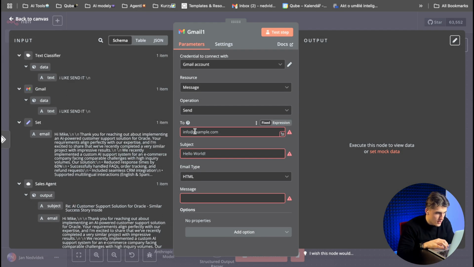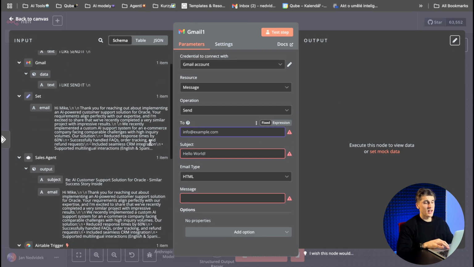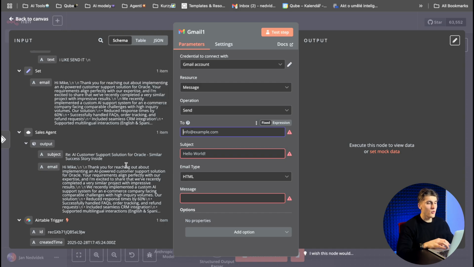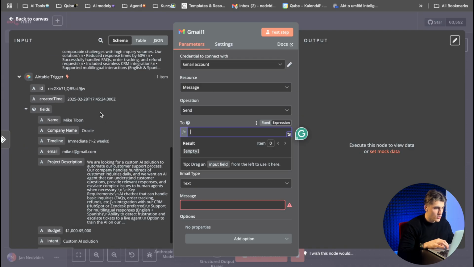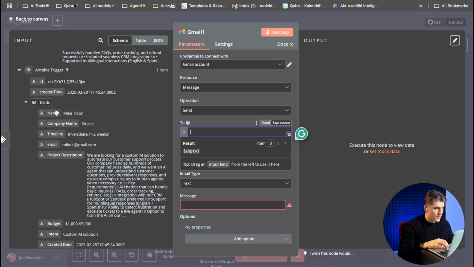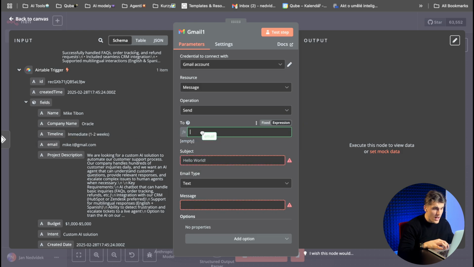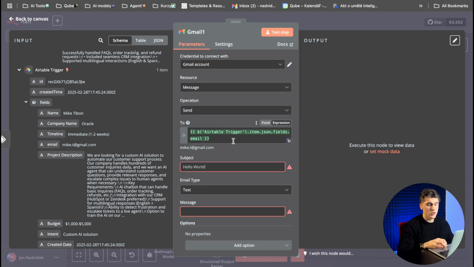So what we put here is the information. And what is nice, this is the end of our scenario. We already have all the information, and we just need to put it here to make sure that everything works correctly. Okay, so where do we want to send it? We know that at the beginning of our scenario we have the information from our database where we have the email of the customer we want to send it to. So we will just easily put the email here.